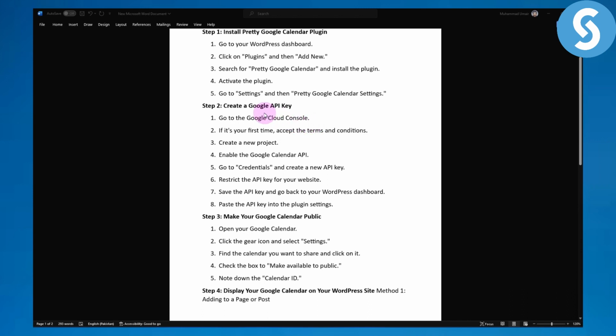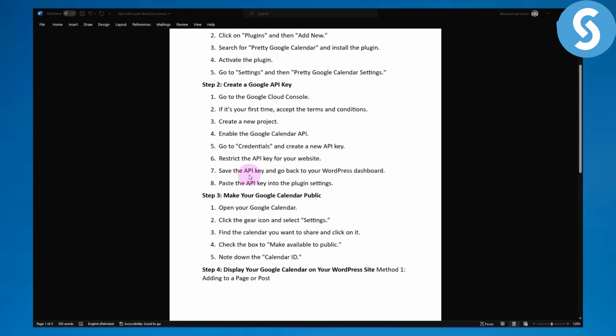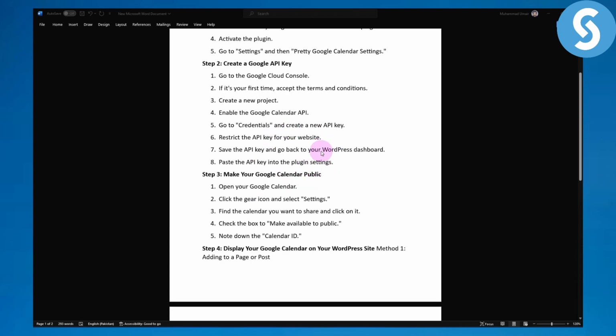Then we are going to be creating a Google API key. So go to Google Cloud Console, and if it is your first time, accept the terms and conditions, create a new project, enable Google Calendar API, then go to credentials and create a new API key. Once your API key is created, make sure that it is saved, and you head over to your dashboard again. Make sure that you don't share it with anyone else.